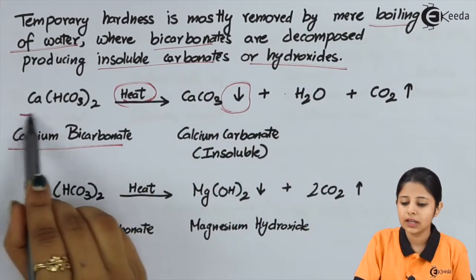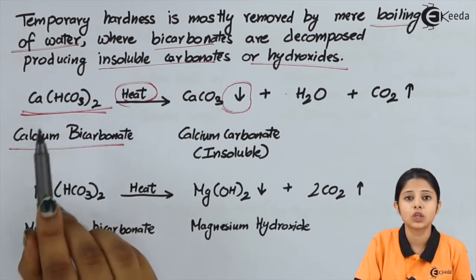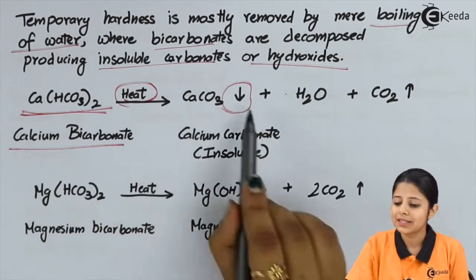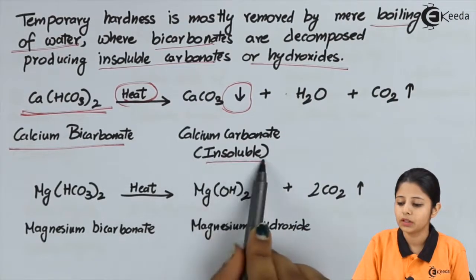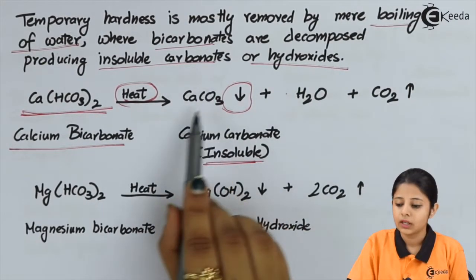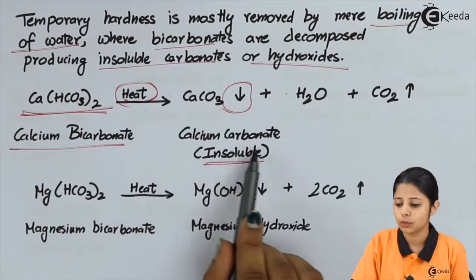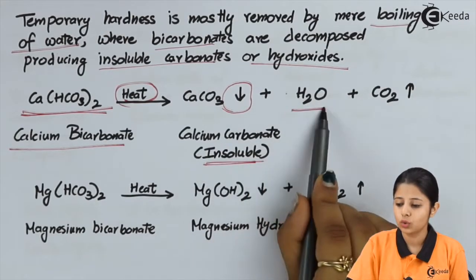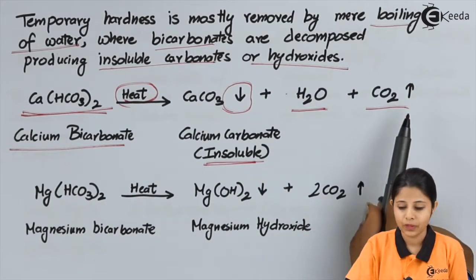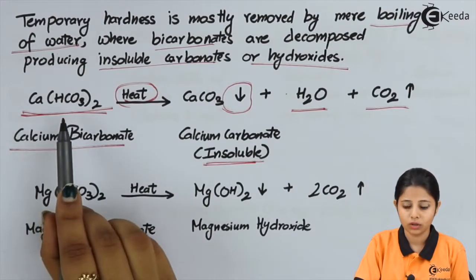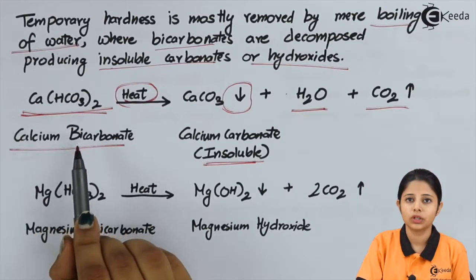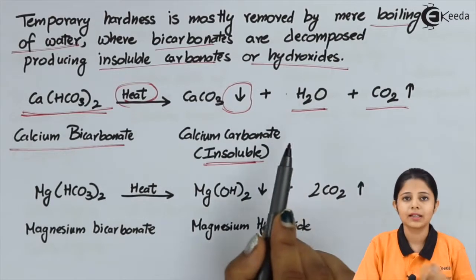So this Ca(HCO3)2 was a soluble impurity in water, but CaCO3 is insoluble because it is a precipitate. Now this CaCO3 is calcium carbonate, plus H2O and plus CO2 gas. So whenever we are heating water which contains calcium bicarbonate impurity, on the product side I can see two arrows.